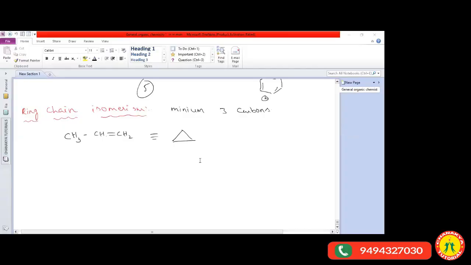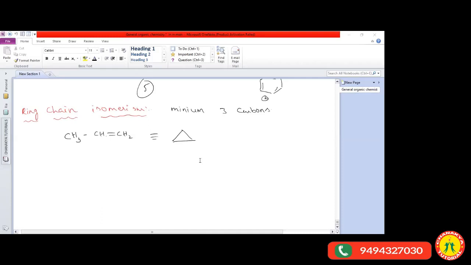In last class, we were discussing ring chain isomerism. What is called ring chain isomerism? Ring chain isomerism is when compounds have the same molecular formula but differ in structure: open chain compounds are converted into cyclic rings. Which open chain compounds are converted into cyclic rings? Either alkenes or alkynes, and alkadienes also are converted into cyclic rings.